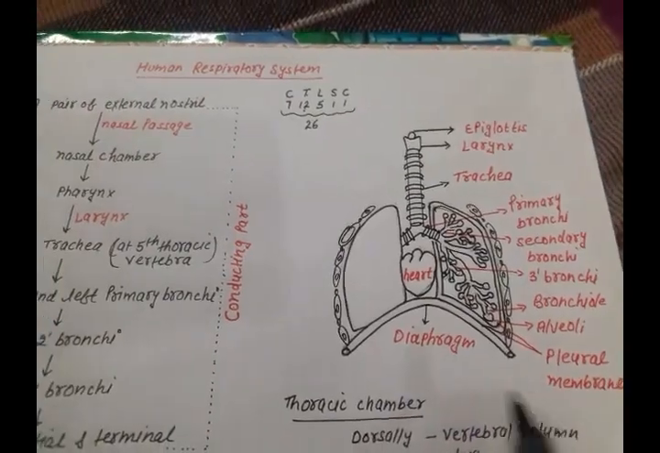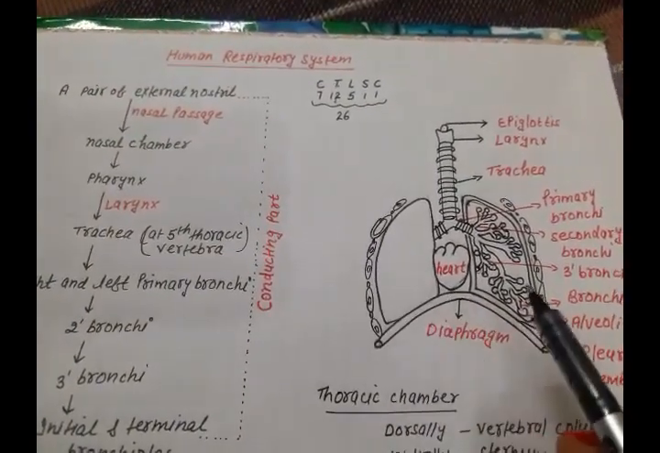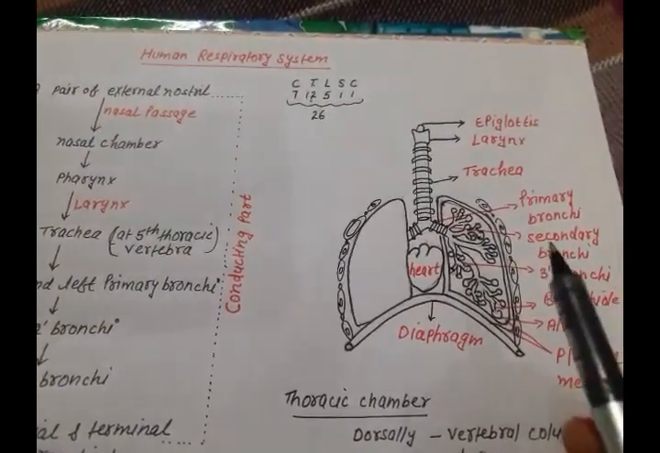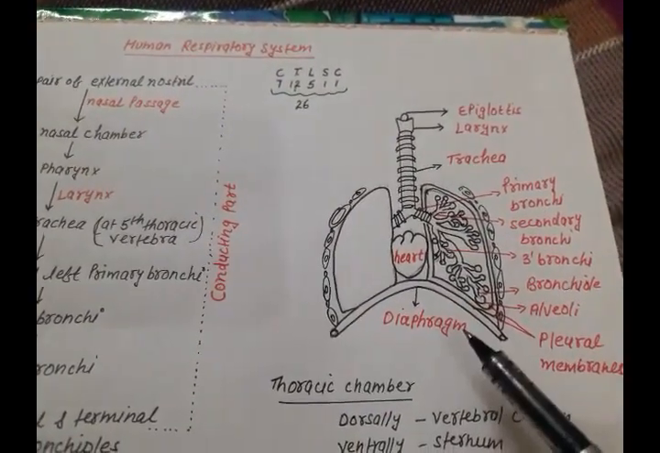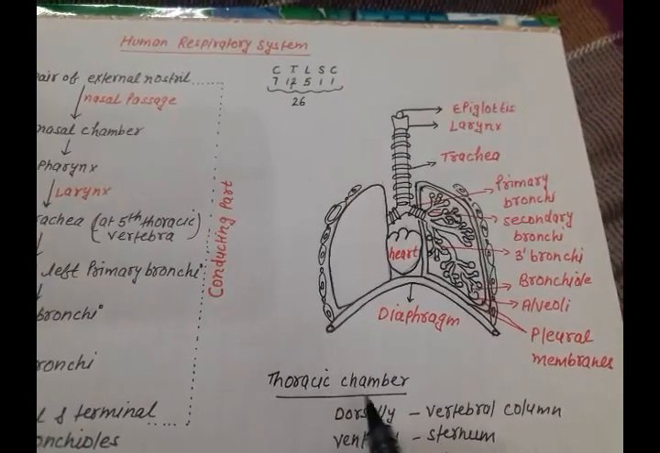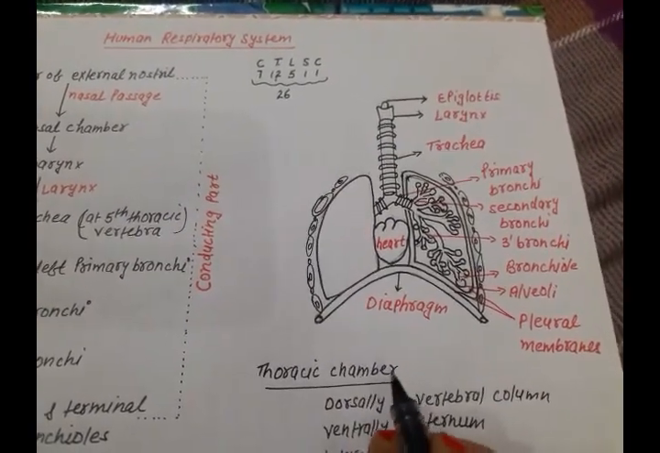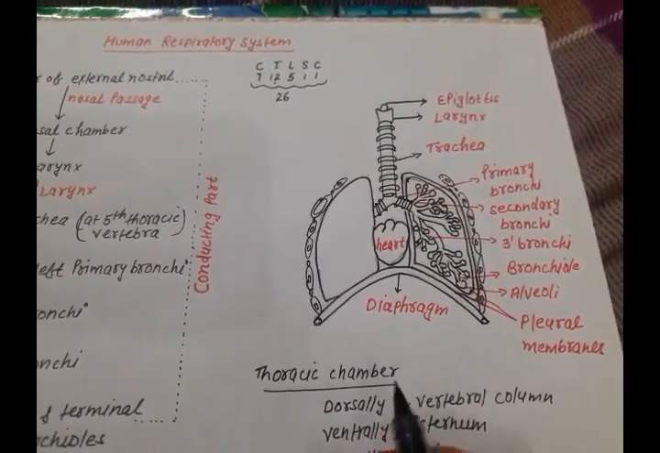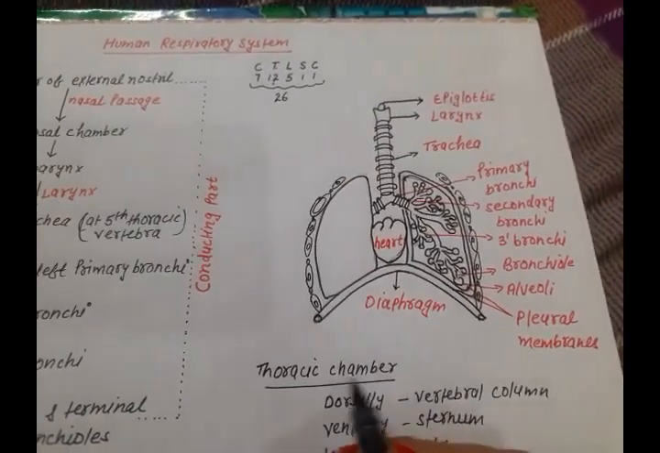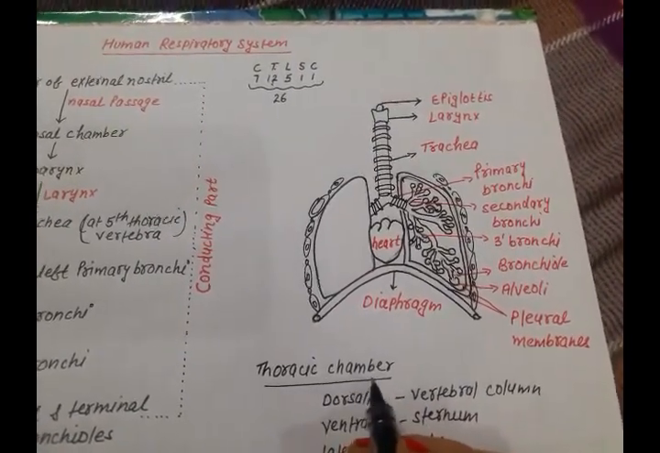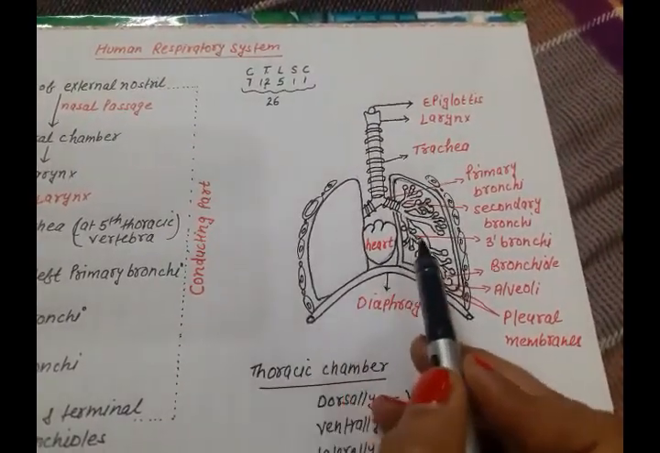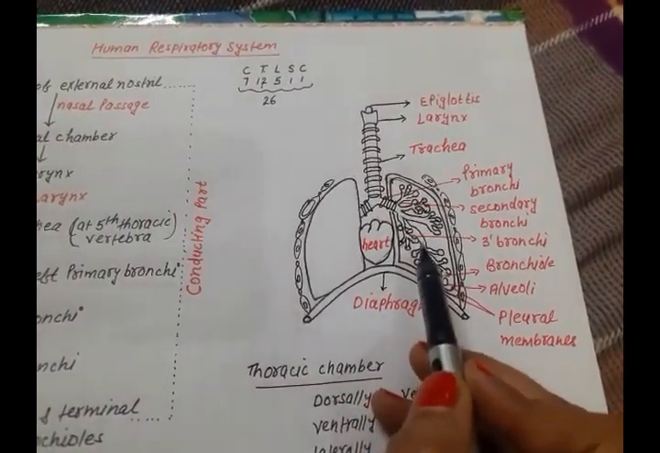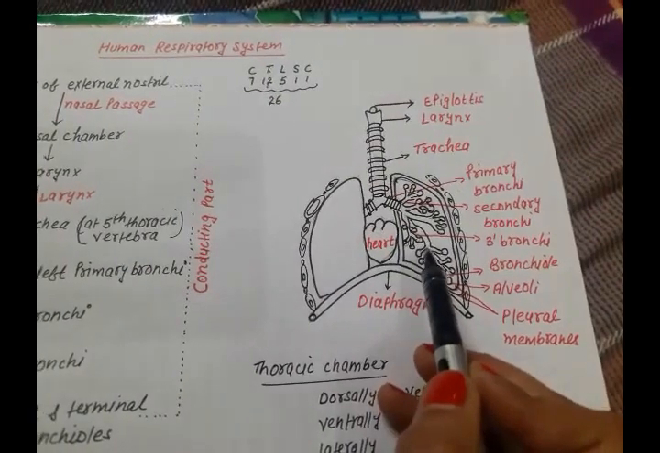Now let's talk about the thoracic chamber. As I told you, the lungs are present in the thoracic chamber. And the thoracic chamber is an anatomically airtight chamber. What it means? Any change in the thoracic chamber will be reflected in the pulmonary cavity. Pulmonary is the term used for the lungs.